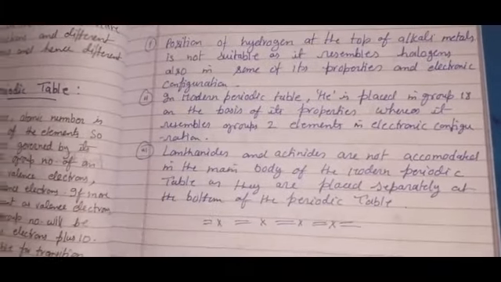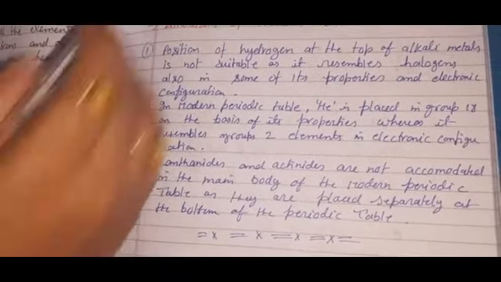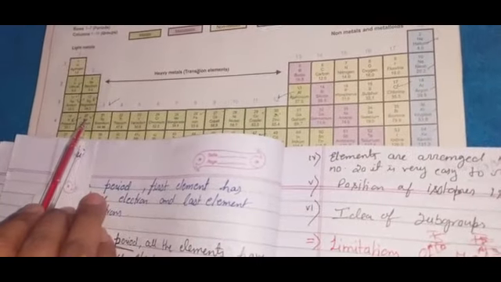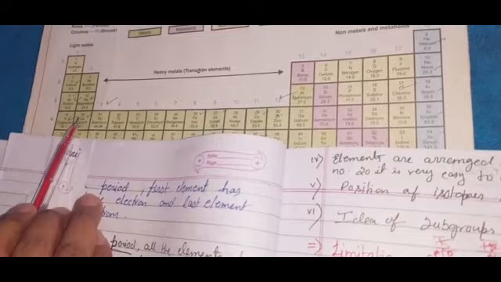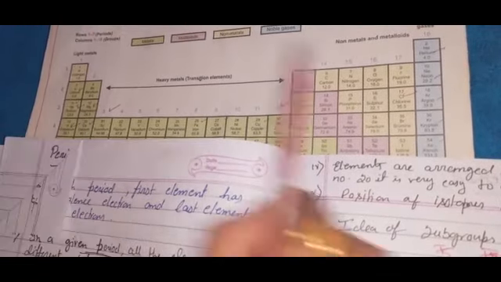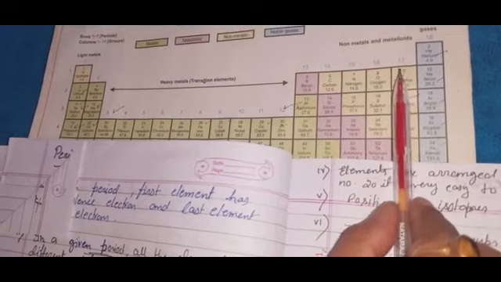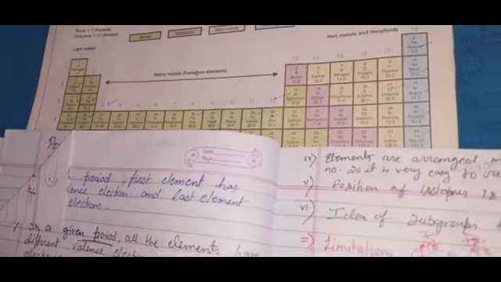That is not explained till now. Because helium shows the property of this group as well as this group, we can't keep one element at two places. That's why the modern periodic table is not able to fit it at both places. Similarly, hydrogen shows the property of this group as well as this group, so we can't keep the same element at two places, so we count it as a fault or limitation.